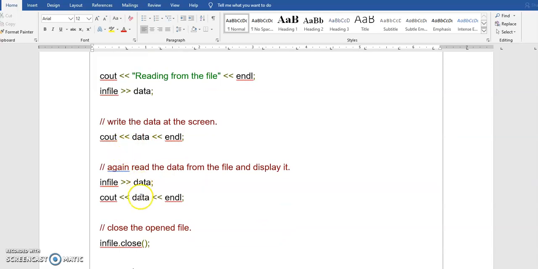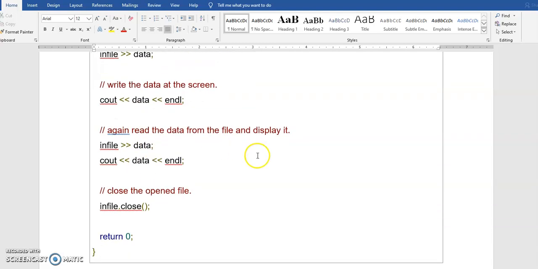Similarly, I am again reading the data from the file and then displaying it on the console. Each line will be read for every input. So the first line you gave is the name, the second line you gave is the age. The second time when I give the same infile, it is going to read the second line. The third time, it will read the third line. So like that, line by line it will be read, and then immediately after reading, you are displaying it on the console screen. And then you are closing that infile also.